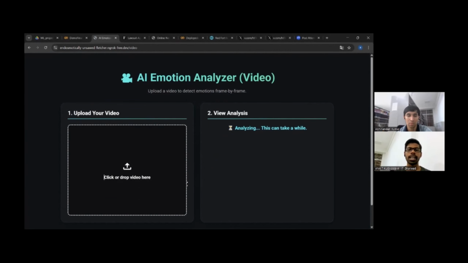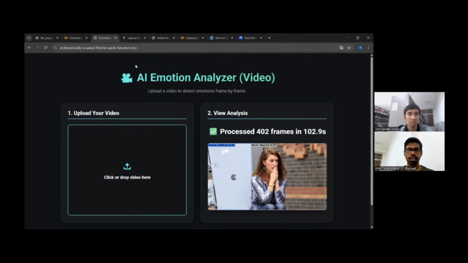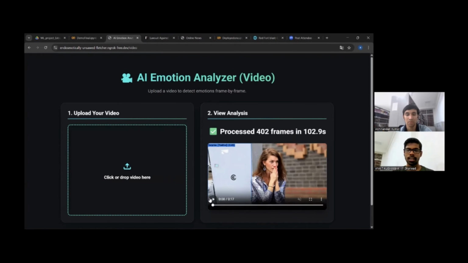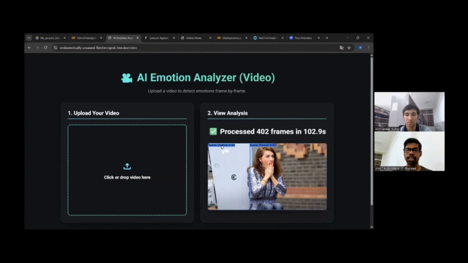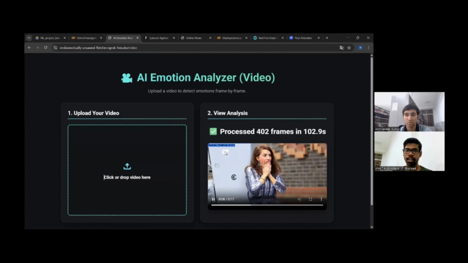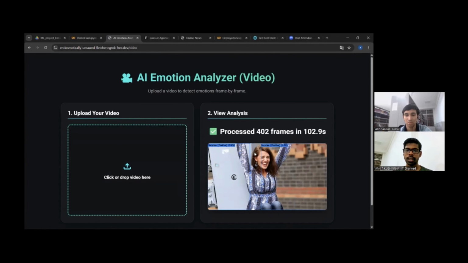The idea behind this is that in videos we also get the images frame-wise, so we can get the sentiment from videos as well. As we can see here, as a person's expression changes, the sentiment also changes. Like surprise is positive, and neutral is neutral, as you can see here.